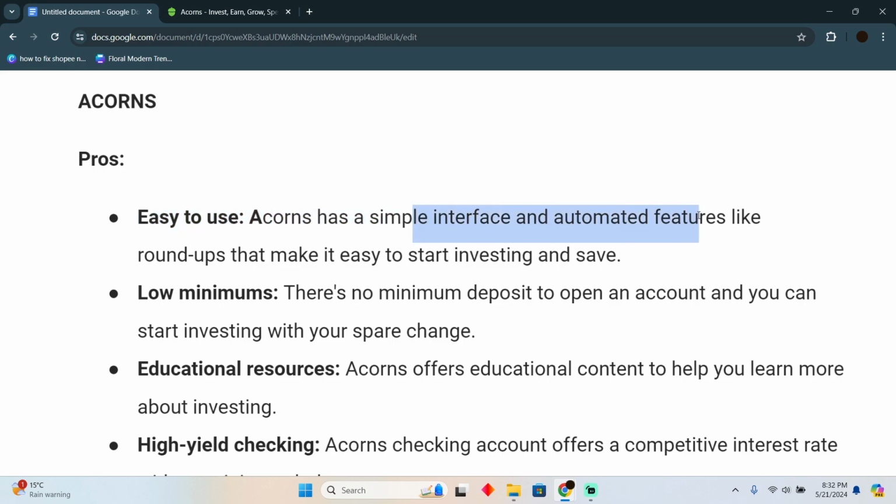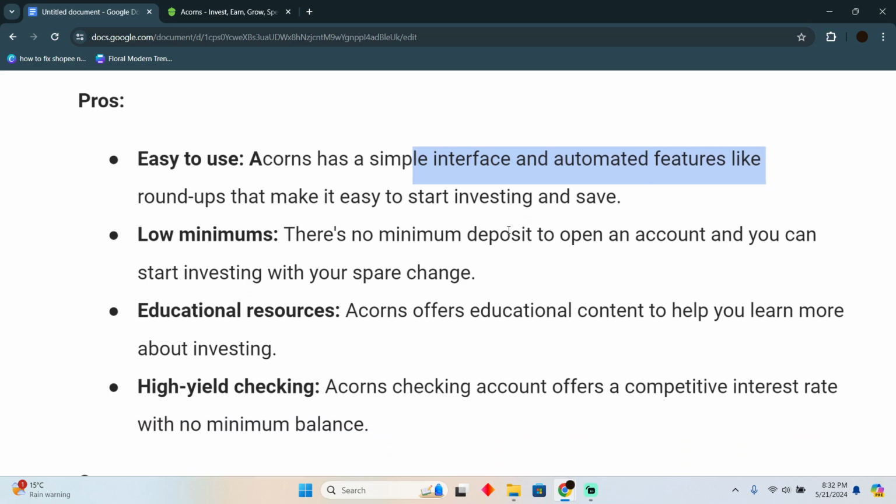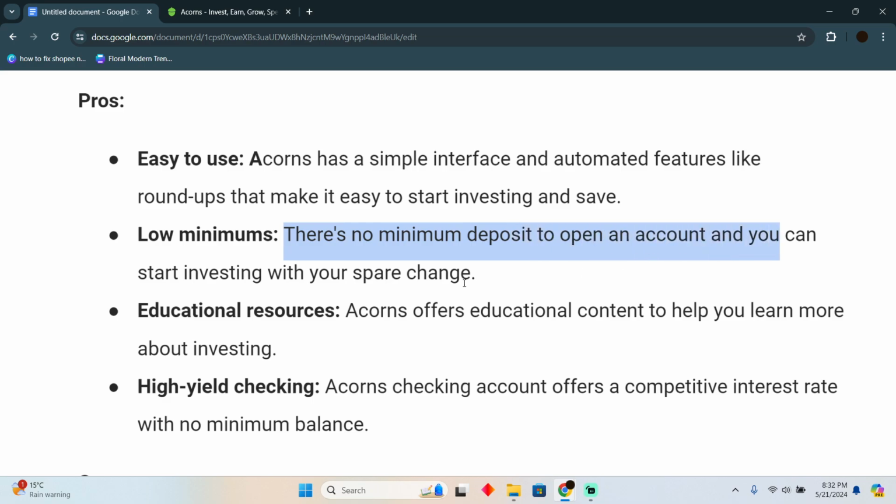It has a simple interface and automated features like roundups that make it easy to start investing and saving. Now, low minimums is also a pro. There's no minimum deposit to open an account. You can start investing with your spare change.